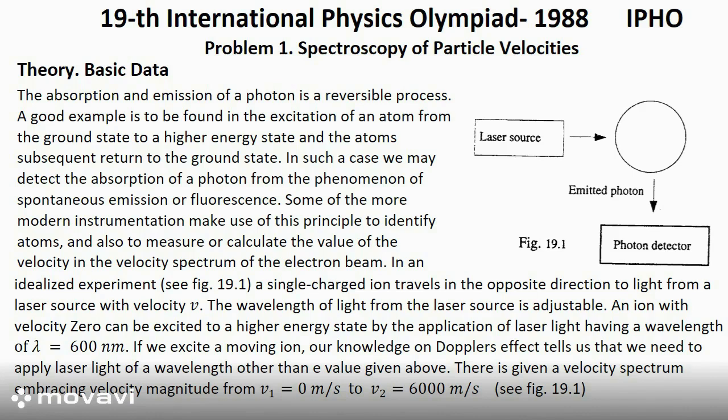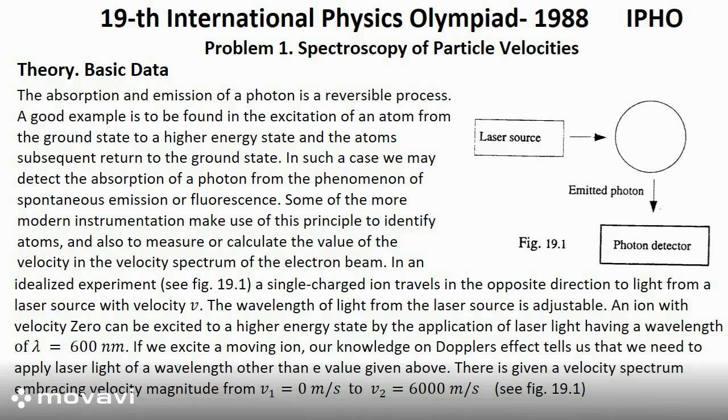Theory. Basic data. The absorption and emission of a photon is a reversible process. A good example is to be found in the excitation of an atom from the ground state to a higher energy state, and the atom's subsequent return to the ground state. In such a case, we may detect the absorption of a photon from the phenomenon of spontaneous emission or fluorescence.